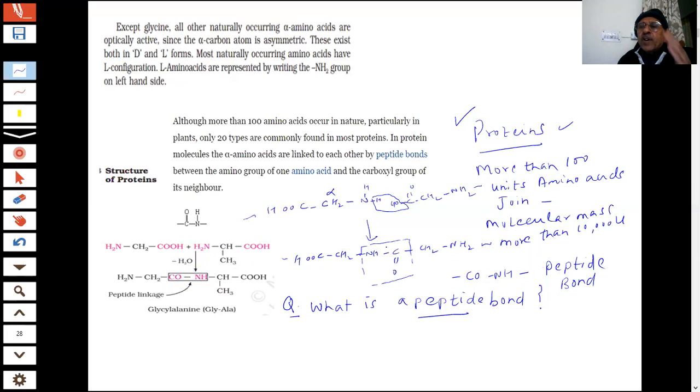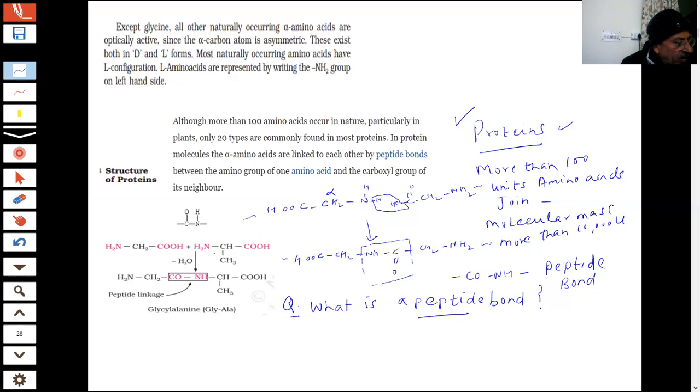So the different amino acids will be linked together through a peptide bond, students. If two amino acids are linked, they are called a dipeptide. Three amino acids linked make a tripeptide. How many peptide bonds will be there, students?